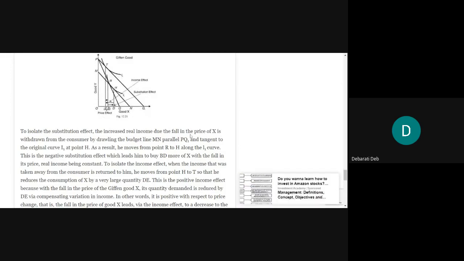Okay, so we are withdrawing the increased real income of the consumer by drawing the budget line MN, which is parallel to the budget line PQ1 and tangent to the original curve I1 at the point H. As a result, he moves from R to H, isn't it? In the indifference curve I1, he is moving from R to H along the I1 curve. This is the negative substitution effect.